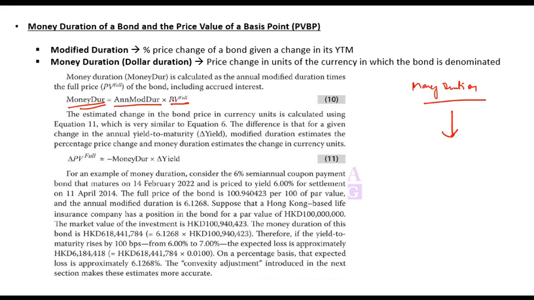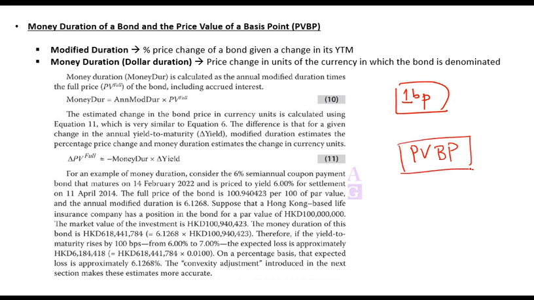Now, what will money duration tell you? It will tell you how much value will change if yield changes by 1%. Now if I ask you how much value will change if yield changes by 1 bp, that is known as the price value of a basis point, PVBP. PVBP means how much value will change in monetary terms if yield changes by 1 bp. So this is PVBP, and all these concepts are interlinked.